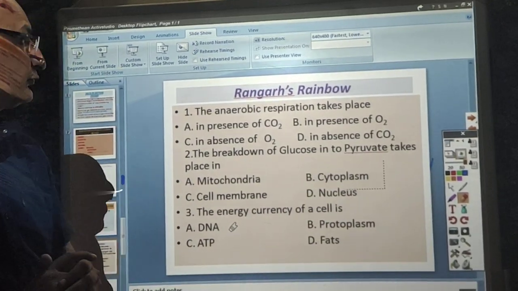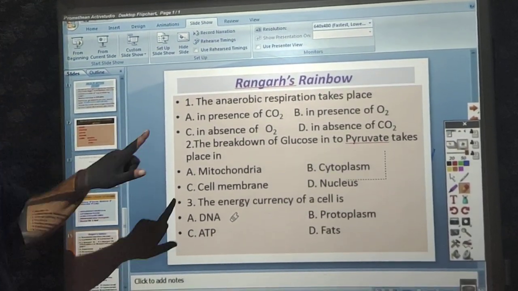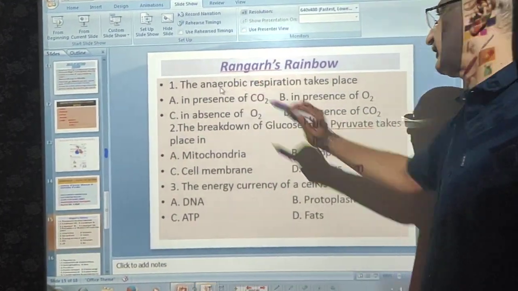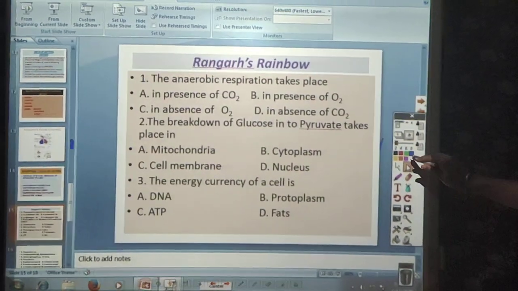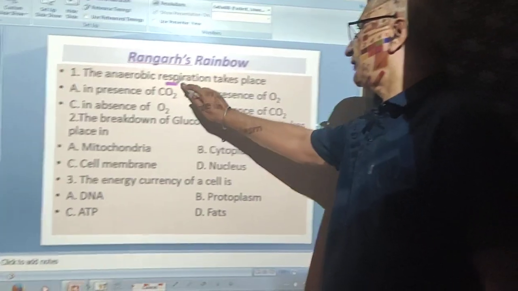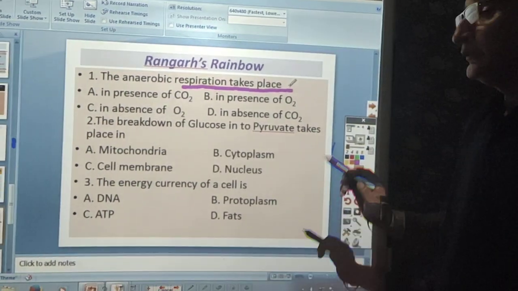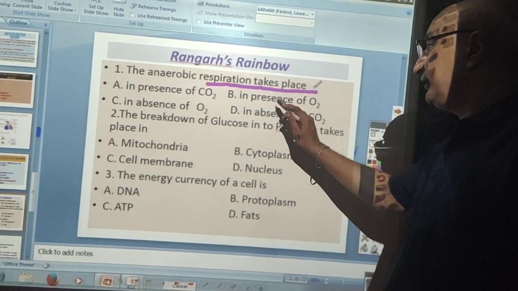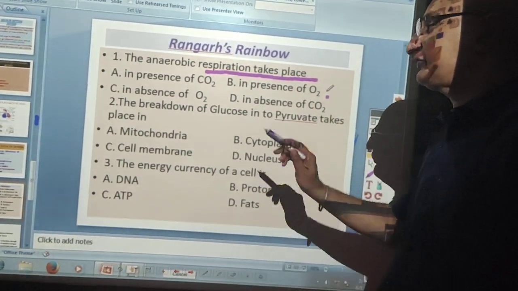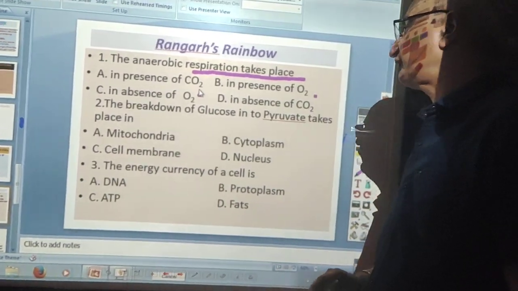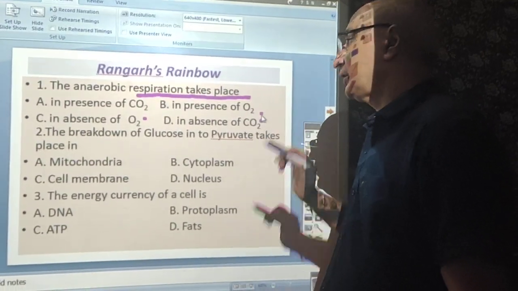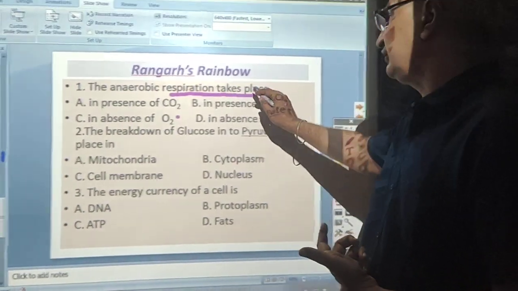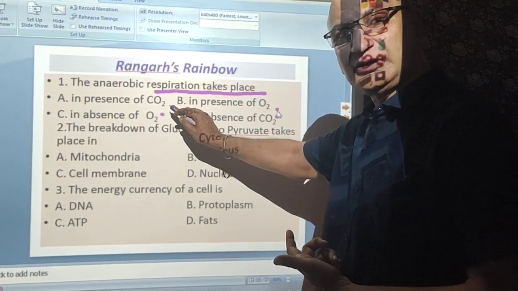Now I am going to ask you some questions. The first question is, now understand it. The anaerobic respiration takes place in: A, in presence of carbon dioxide. B, in presence of oxygen. C, in absence of oxygen. Or D, in absence of carbon dioxide. So, what is the question? The anaerobic respiration takes place in...